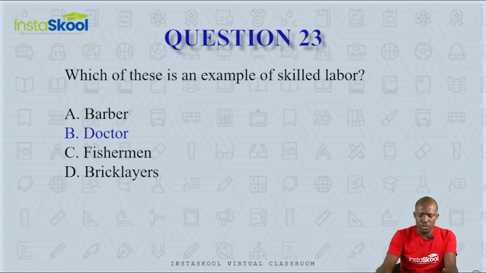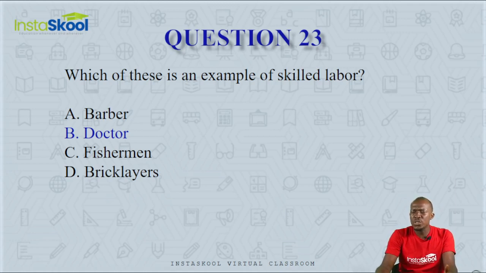Question number 23. Which of these is an example of skilled labor? Barber, doctor, fisherman, or bricklayers? A skilled labor is someone who cannot perform that duty without formal education.